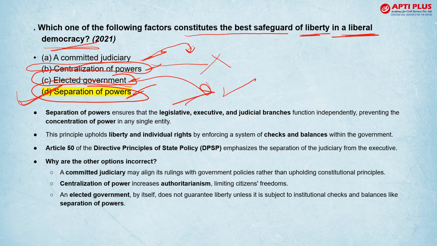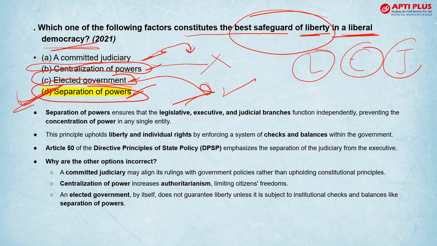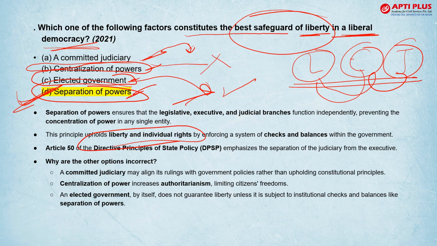Elected government is a good thing, but it cannot ensure liberty. So here separation of powers means all the branches, legislative, executive, judiciary, are working in their independent domain and keeping a check on the powers of each organ that can ensure the liberty and individual right. And in Article 50 of the DPSP, it is also emphasized that judiciary shall be separated from executive.